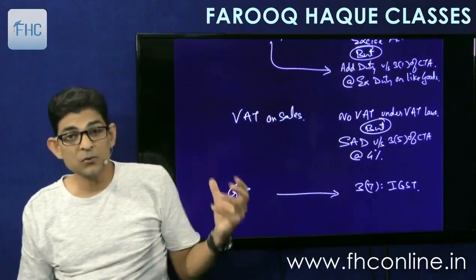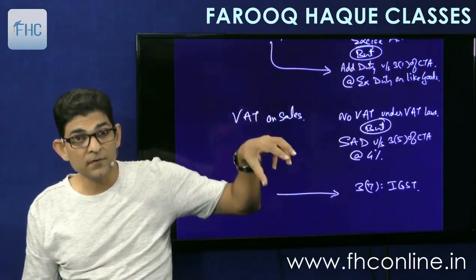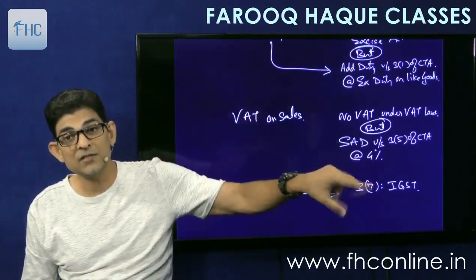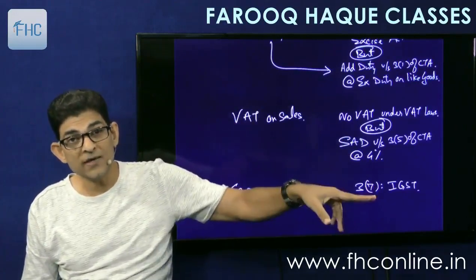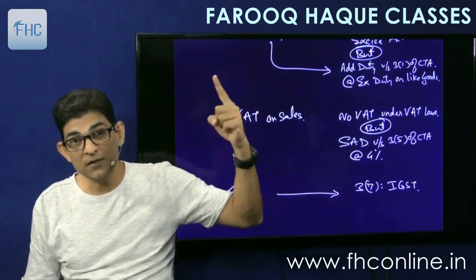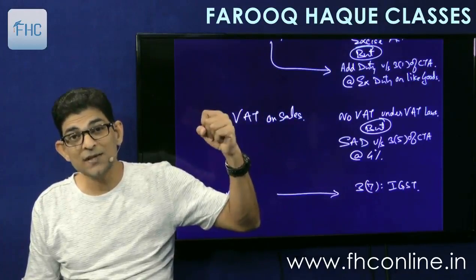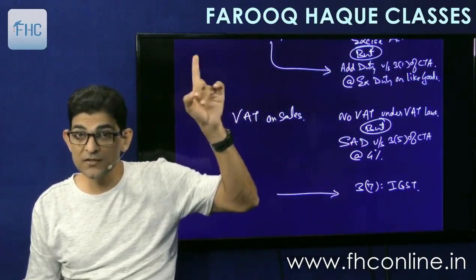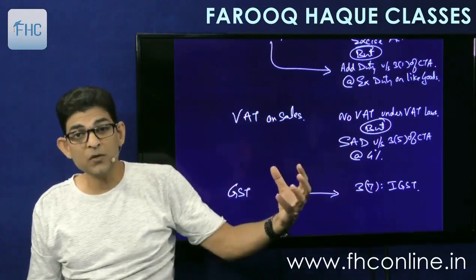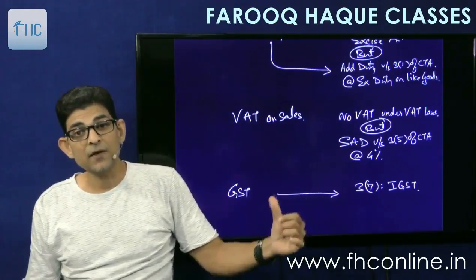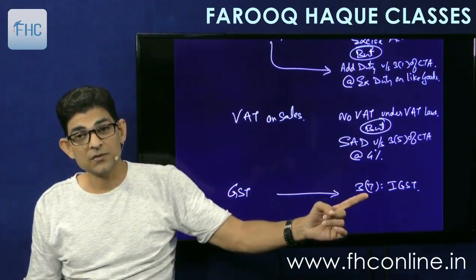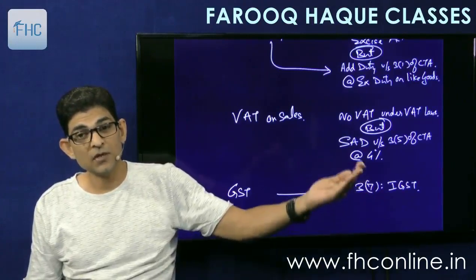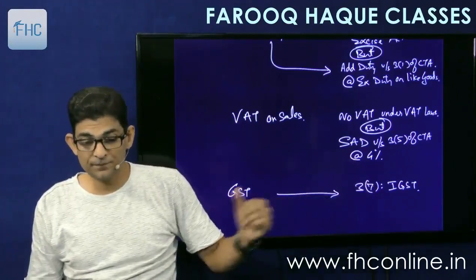If your goods are chargeable to GST in India and you import them, you have to pay IGST on import. And why IGST? Because an import transaction comes under interstate transaction. Import is considered interstate. Export is also considered interstate, remember? As importation is considered interstate, IGST would be charged under section 3(7). So this is countervailing of GST.